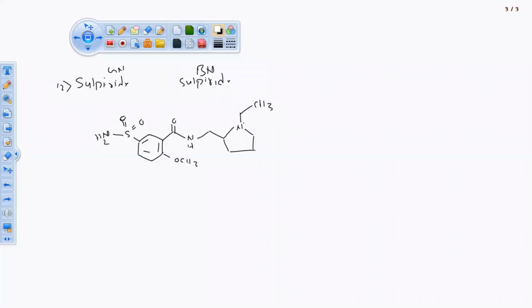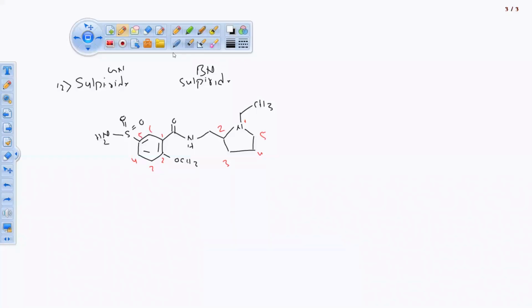Last drug for antipsychotic agents. Sorry, I had to start from here. 1, 2, 3, 4 and 5, over. So here of course 1, 2, 3, 4, 5, 6.